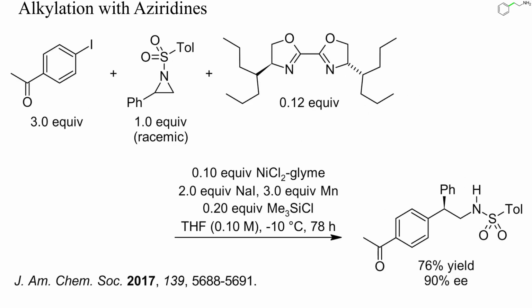This here is an example of a dynamic kinetic resolution during a nickel-catalyzed aminoethylation with an aziridine. The arylation occurred at the benzylic carbon atom and not at the less substituted methylene group.